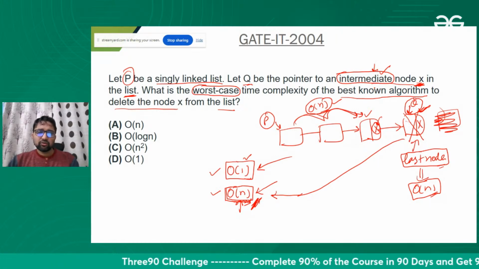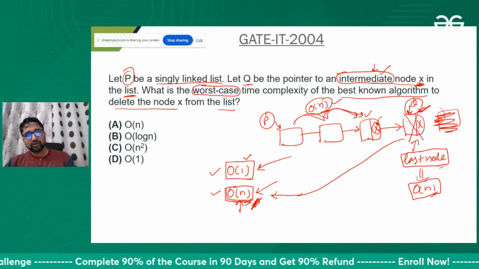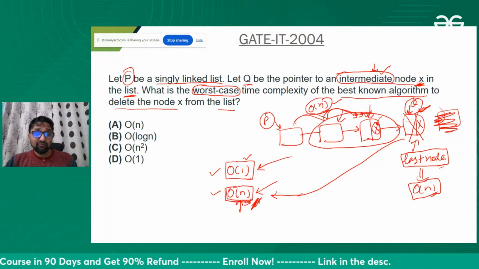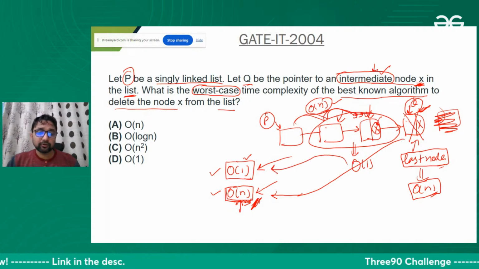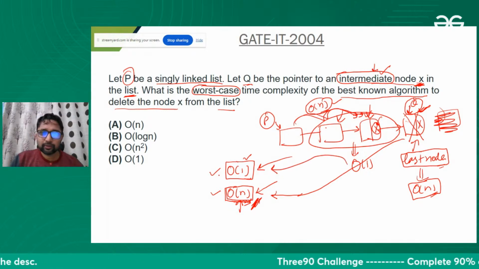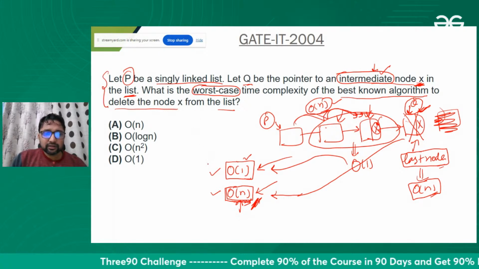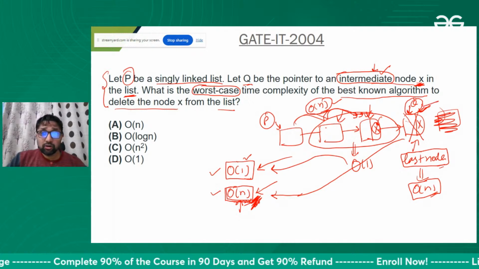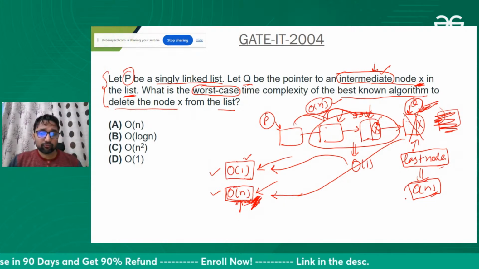You can say that it may not be the first one, but it should not be the last one. So that will be somewhere in the middle. If that is a middle node, wherever we want to delete, then that will always take order of one time because of the first method. However, if you look up this question on the internet, you will find order of n. They are saying that it can be the last node, and in the last node we cannot apply the previous method, so that will take order of n time.